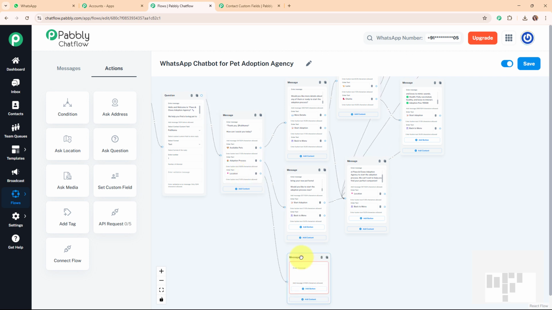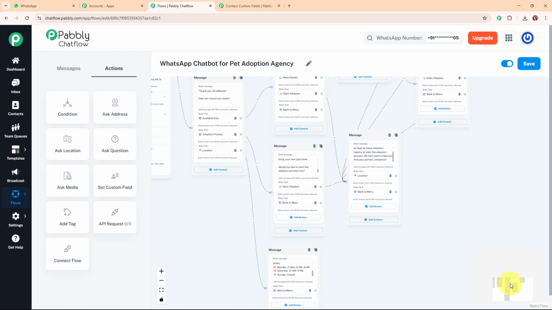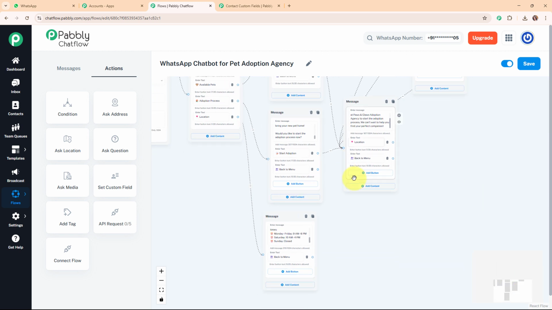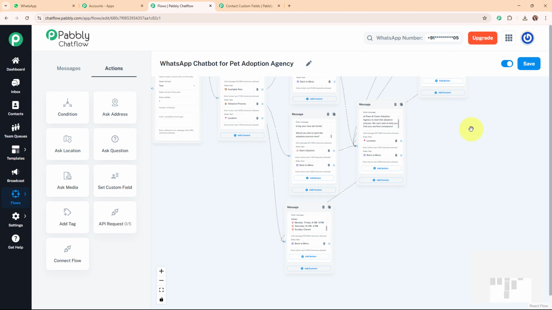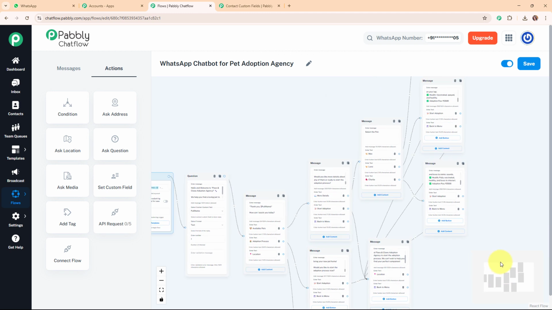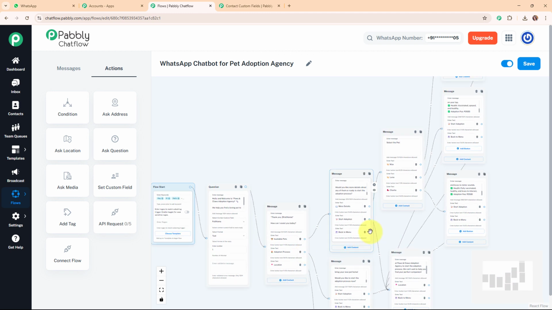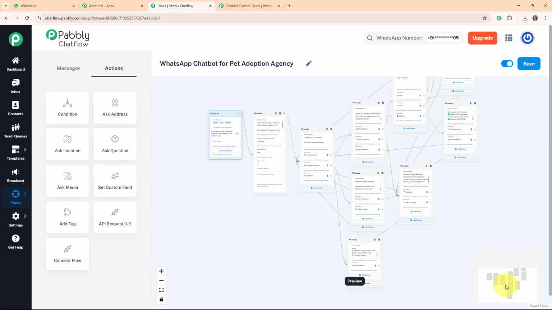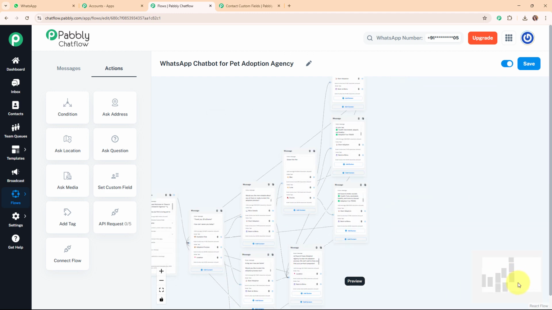So I'm going to add a text box over here, and here I'm going to add the text as the location details, and then I'm going to add a single quick reply button over here with the text as back to menu. Alright, so with this we have successfully added a text box for the location as well, and now I'm going to connect this location quick reply button to this message box, and with this we have successfully completed our WhatsApp chatbot. And now I'm going to connect all back to menu quick reply buttons to the main message box. Alright, and with this, we have successfully built the connection of all the quick reply buttons.